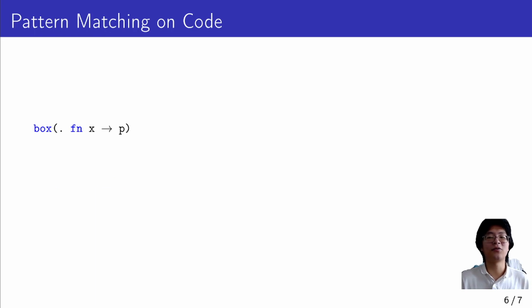Lastly, the pattern matching on code fragments. When we pattern match on a code fragment, a pattern variable may depend on variables bound in the code.